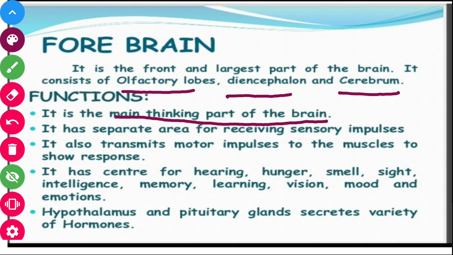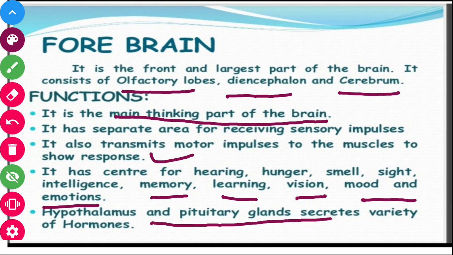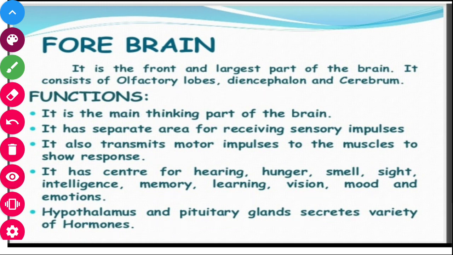It has a separate area for receiving sensory impulses. It also transmits motor impulses to the muscles to show the response. It has centers for hearing, hunger, smell, sight, intelligence, memory, learning, vision, mood and emotions. So all those activities go on in our forebrain. The hypothalamus and pituitary secrete a variety of hormones, about the different types of hormones and their action in our body, which we will learn later on.